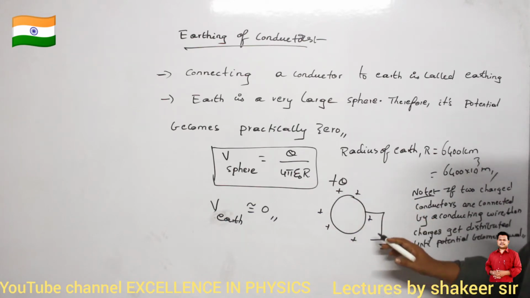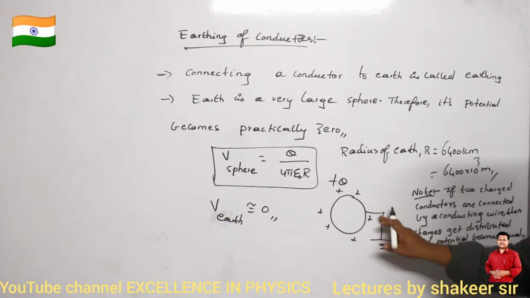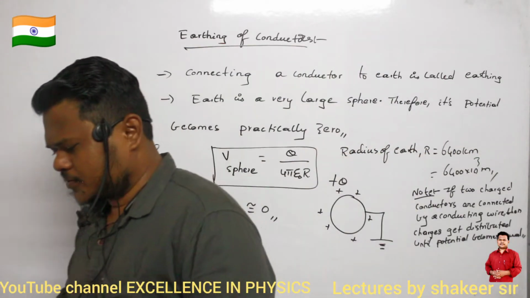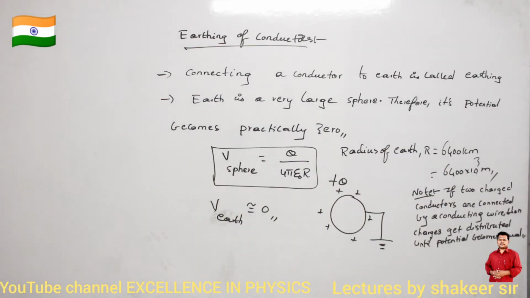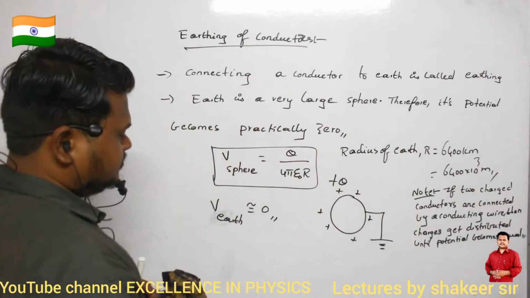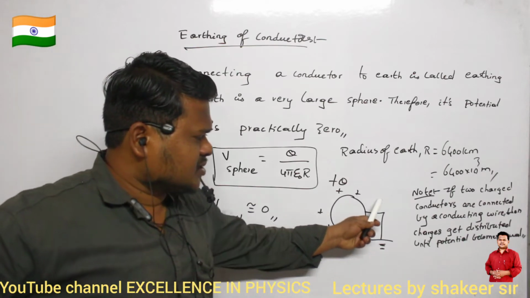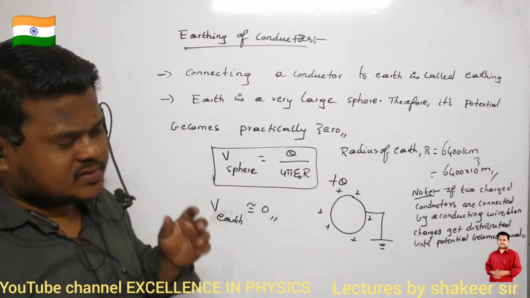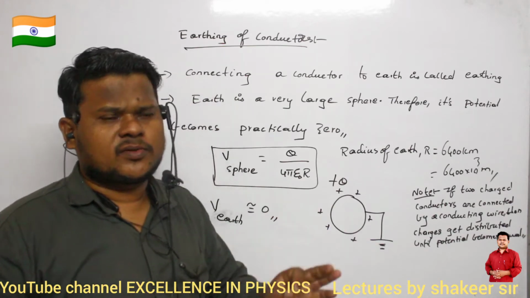So therefore here this sphere is a conductor, Earth is also a conductor. So both of them I am now connecting by this conducting wire. If I connect them by a conducting wire, now what will happen, can you say? Charge will flow from which body to which body? From ground to this conductor or from conductor to this ground? Charge will travel from the charged body to Earth. Why? What is the reason? The reason is that Earth's potential is zero.